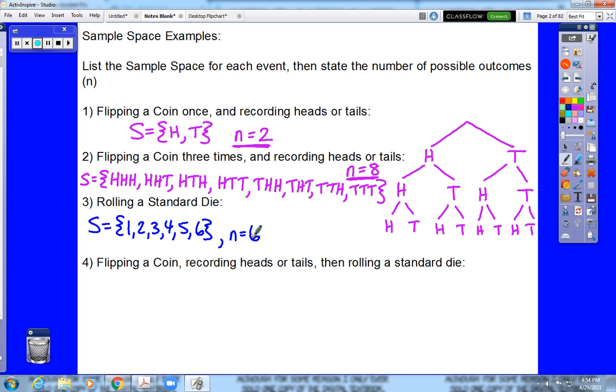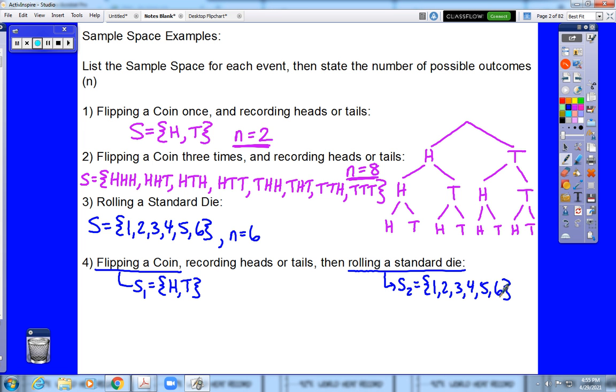And then the last one is an example of what's called a compound event. We're doing 2 separate things, and then we're putting them together to create an event. Okay? So when we flip the coin, the sample space for that event, which we'll call S1, is either heads or tails. And no matter what happens there, we are then going to roll a standard die, which has an outcome of 1 through 6. So when we do this, our overall event could have the following outcomes.